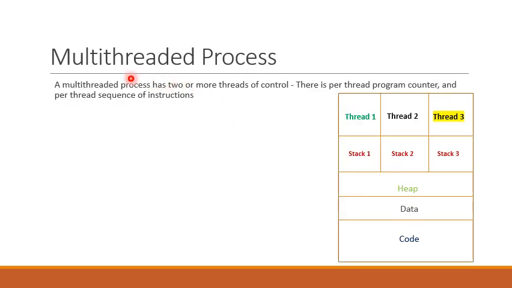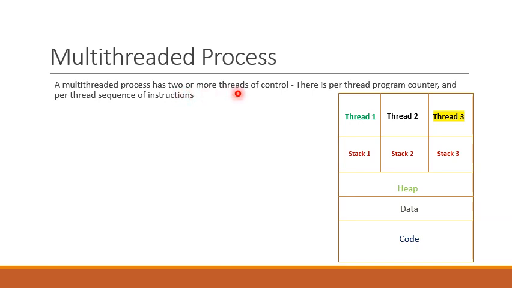Multi-threaded process. A multi-threaded process has two or more threads of control. Remember, a thread is a unique set of instructions that can be executed independently. Hence, a multi-threaded process has two or more sets of instructions.